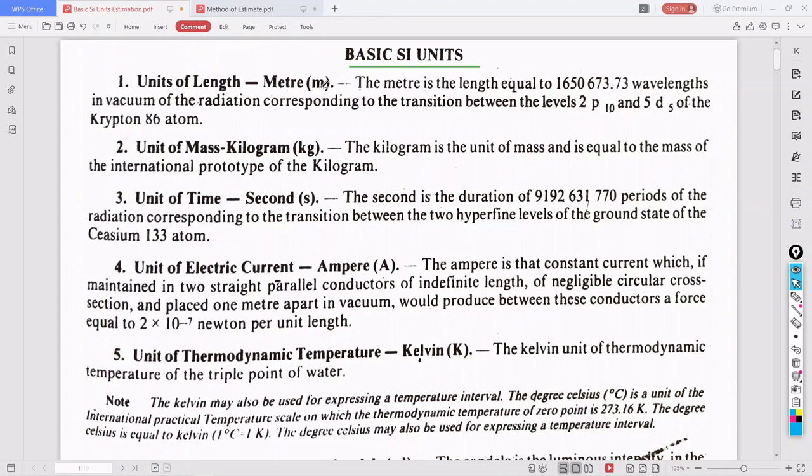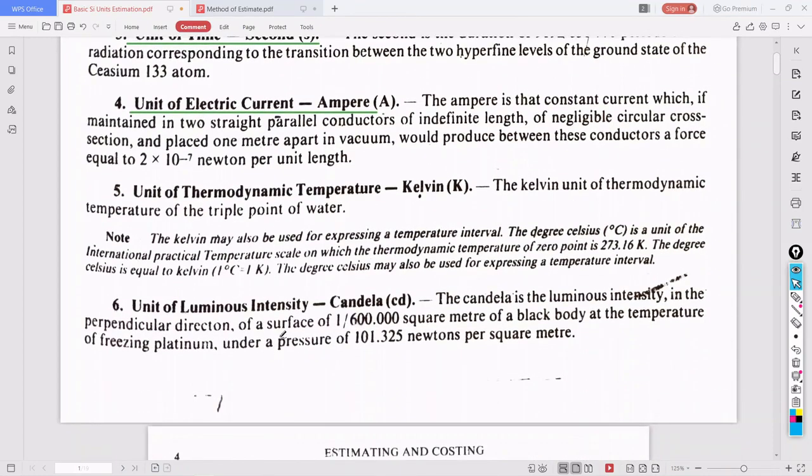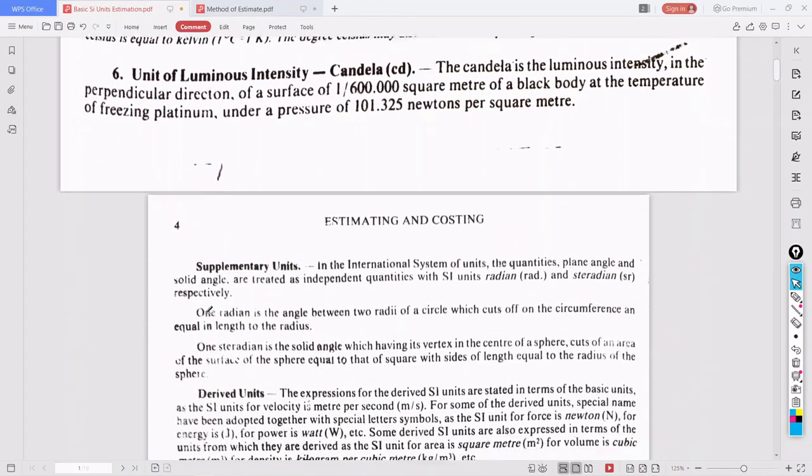Just see here, okay? Whatever I underline here, concentrate on that much only. Everything is not important for your syllabus, for your approach towards the subject. Now, unit of length is what? You know that is meter. Unit of mass is what? Kilogram. Unit of time is what? Second. Unit of electric current is ampere. Unit of thermodynamic temperature is Kelvin. And similarly, unit of luminous intensity is candela.